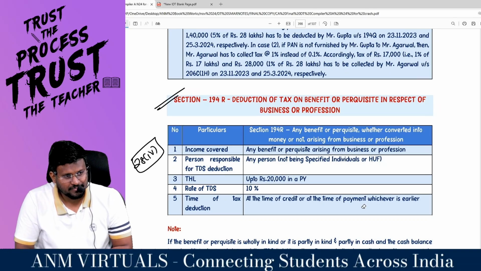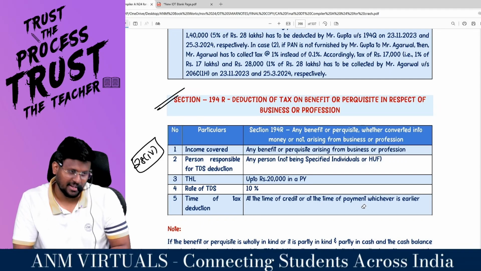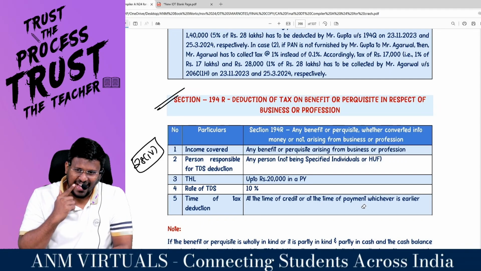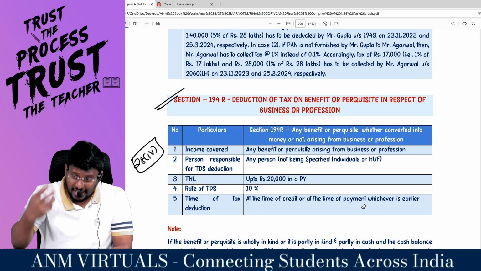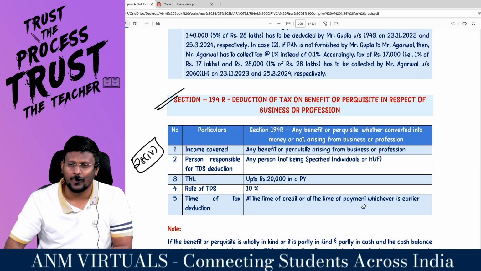Who will declare? Even when given in cash they do not declare, this is given in kind. So what the government said is that if you are going to debit that watch in your P&L account as business expenditure, you are supposed to deduct TDS under 194R.